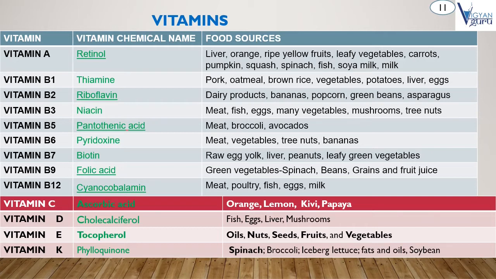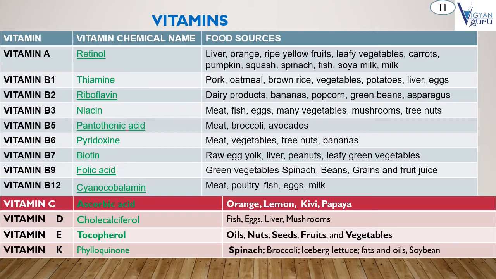And next, chemical name of vitamin B3 is niacin, and their food sources: meat, fish, eggs, many vegetables, mushrooms, tree nuts, etc. And next, chemical name of vitamin B5 is pantothenic acid, and their food sources: meat, broccoli, avocados.